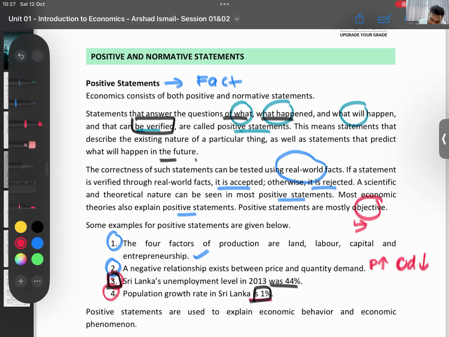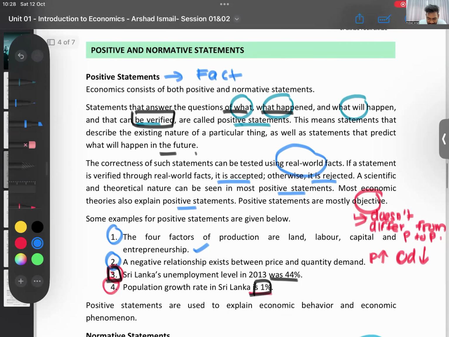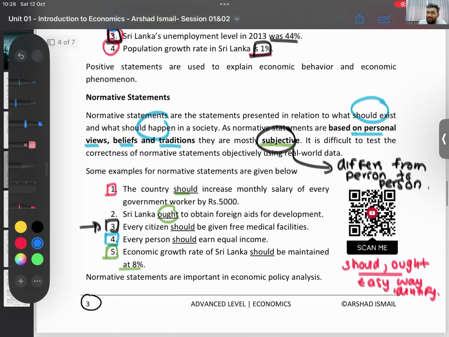So objective means it doesn't differ from person to person. Then if you look at the examples: four factors of production, land, labor, capital, entrepreneurship. Negative relationship between price and quantity demanded. Unemployment rate is this or that. You can prove it, right? Those are facts.